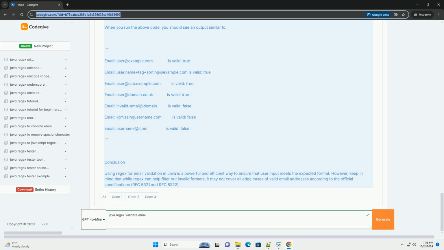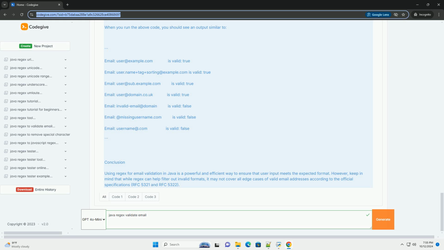A-Za-z0-9.- matches one or more characters for the domain name, which can include letters, digits, hyphens, and dots. Backslash dot matches the dot before the top-level domain. A-Za-z{2,} matches the top-level domain, which must be at least 2 characters long. The dollar sign asserts the end of the string.